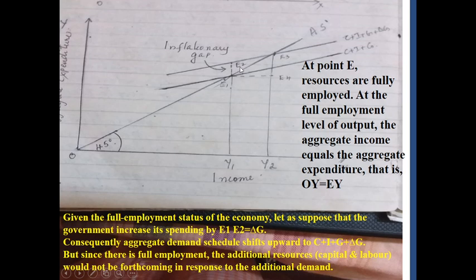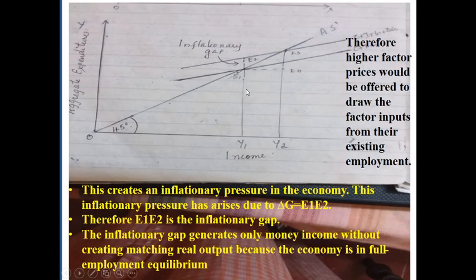So definitely it causes a gap. Therefore this creates an inflationary pressure in the economy, and this inflationary pressure has arisen due to delta G. What is delta G? E1 E2.